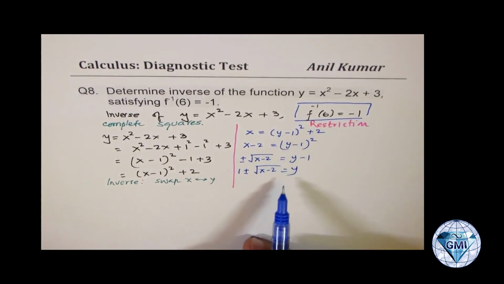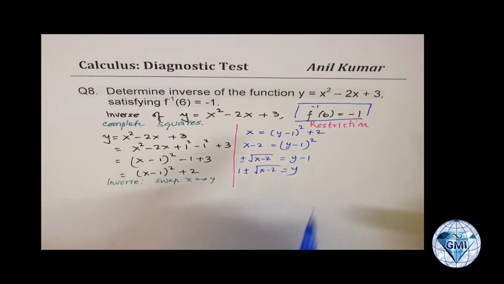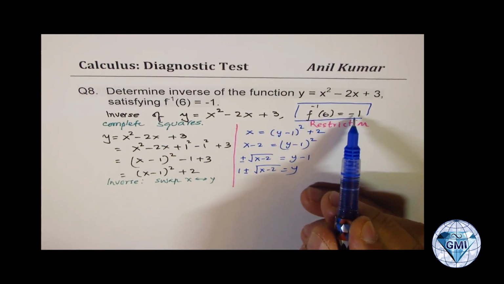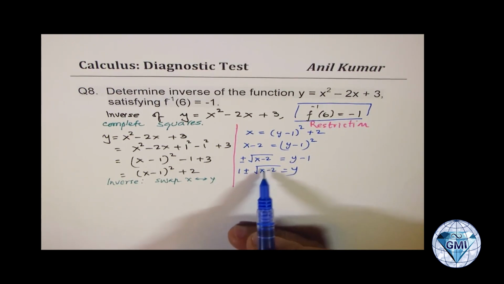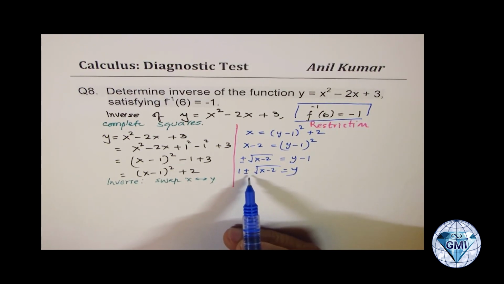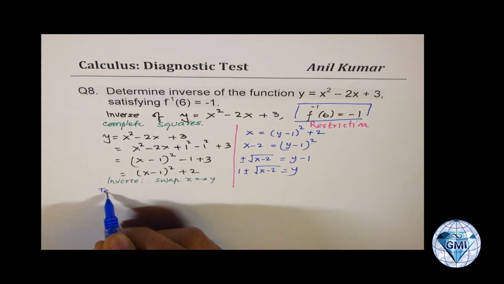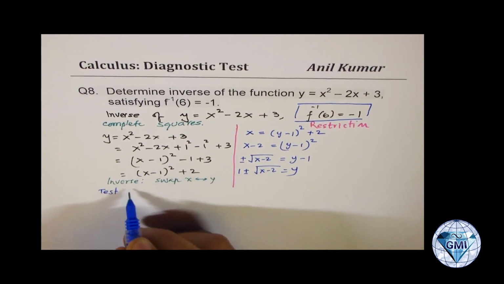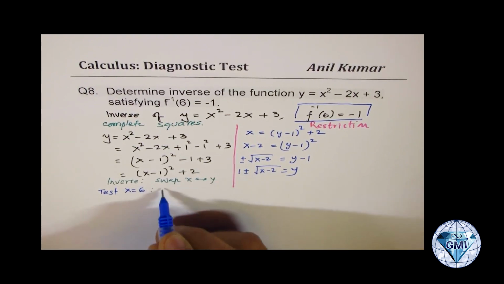That is to say, this inverse should satisfy the condition that if x value is 6, y should be minus 1. So what will work for that? Plus sign or minus sign? Correct? So if I write 6 here, so let's test. So we are doing the test for x equals to 6. In this particular expression, what do we get?